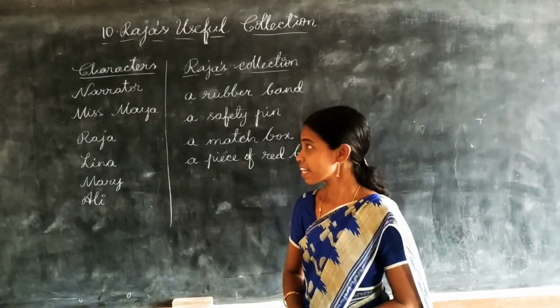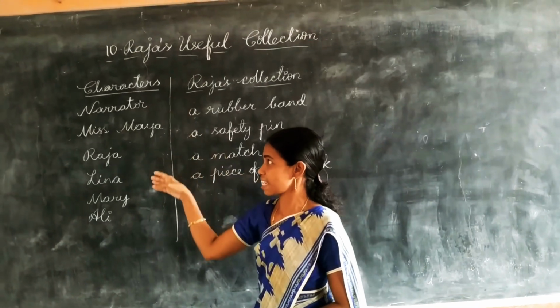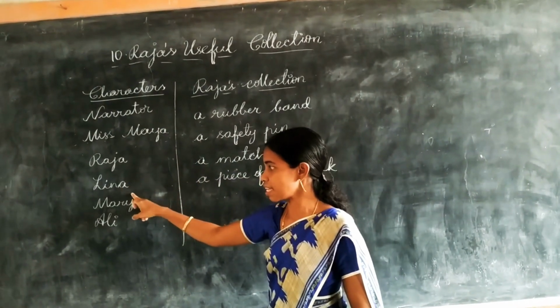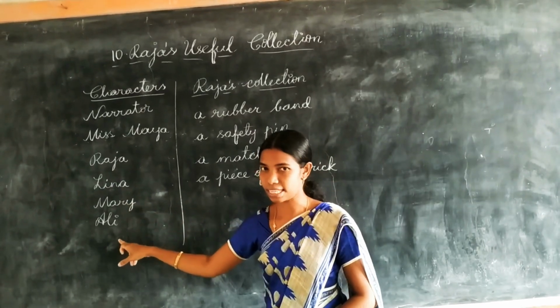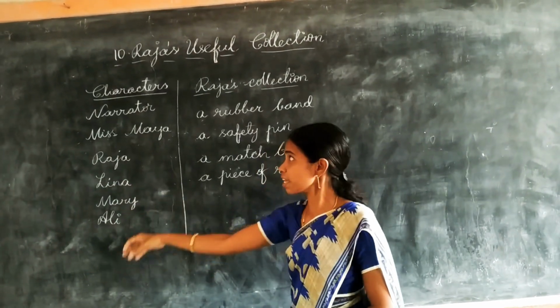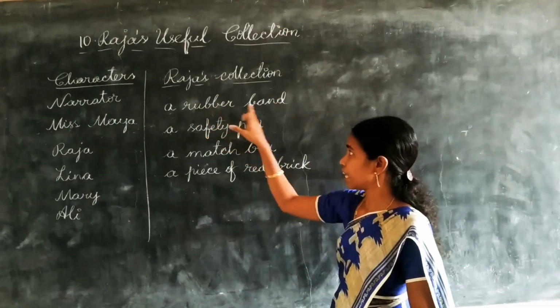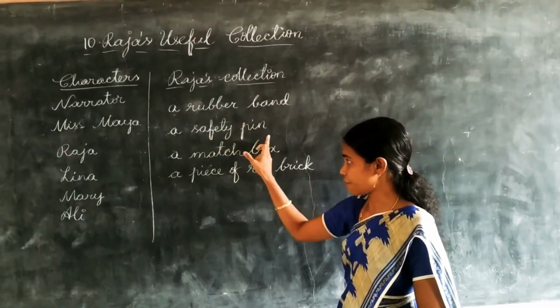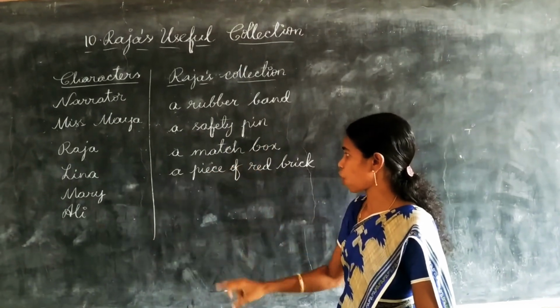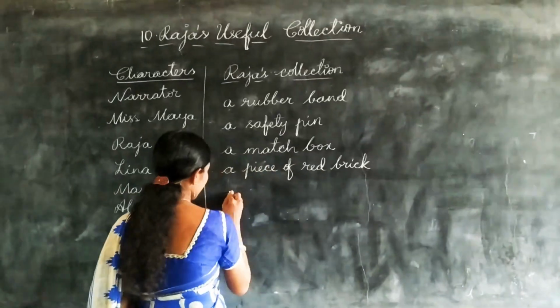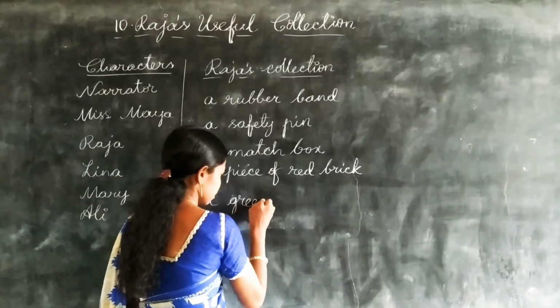Useful things, right? Here we have some characters like the narrator, Miss Maya, Raja, Leena, Mary and Ali. These are the characters in the story. And Raja has collected some items. What are they? A rubber band, a safety pin, a matchbox, a piece of red brick and a green string.